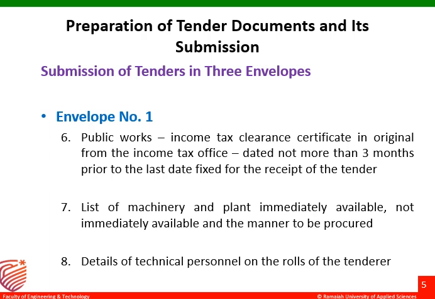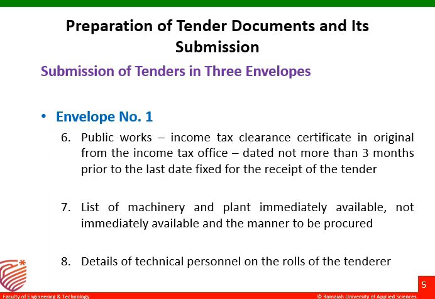It should be related to the particular project for which the contractor is submitting the tender. So the list of machinery and plant which are immediately available should not be just an asset, it should be available for the work. Means if the contractor has been awarded that work, these plants and machineries should be able to be deployed at the site.